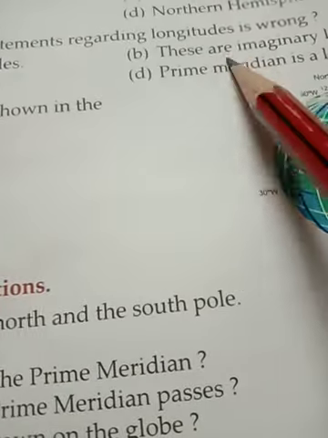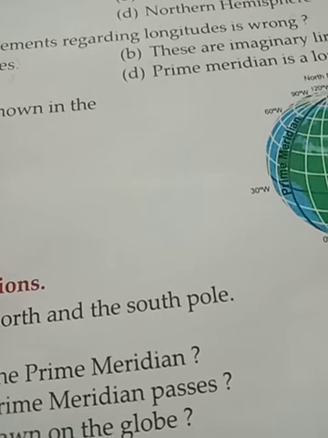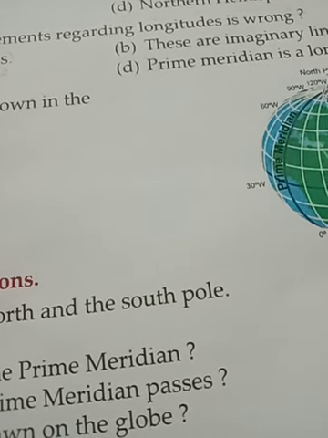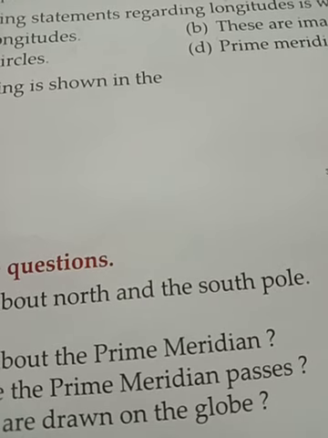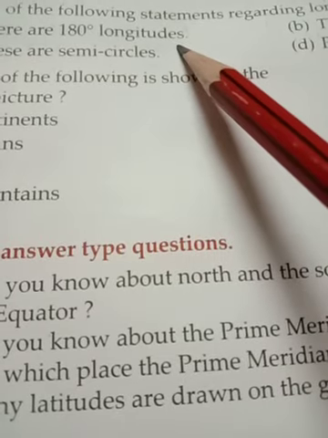B: These are imaginary lines. It's true. All the longitudes are imaginary lines. C: These are semicircles. It is also correct. D: The prime meridian is a longitude. It is also correct. So from these statements, this statement is wrong: there are 180 degree longitudes. So the correct answer is A.